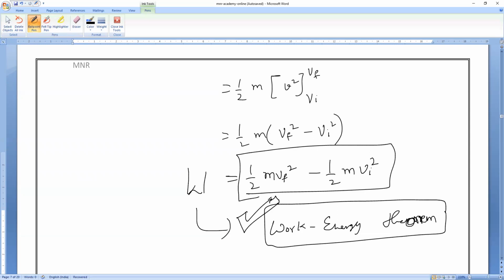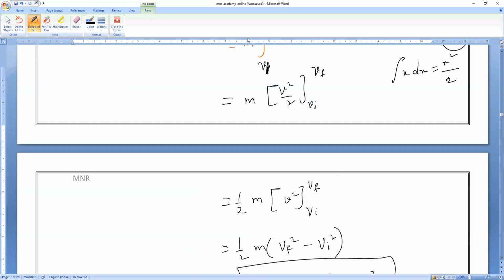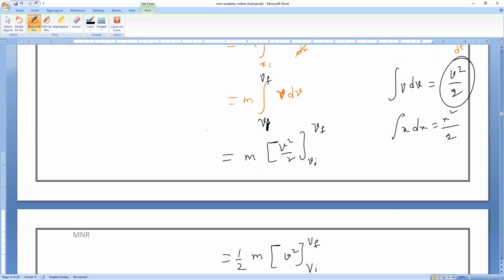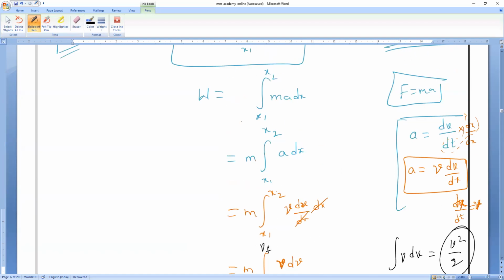This proof is also very important for your exams, school exams and all. They will ask this even for 5 marks. Anybody having doubt, you can ask me. From here, numericals will continue in tomorrow's class. Work energy theorem is the most important concept for IIT JEE as well as NEET. It is a very simple concept.